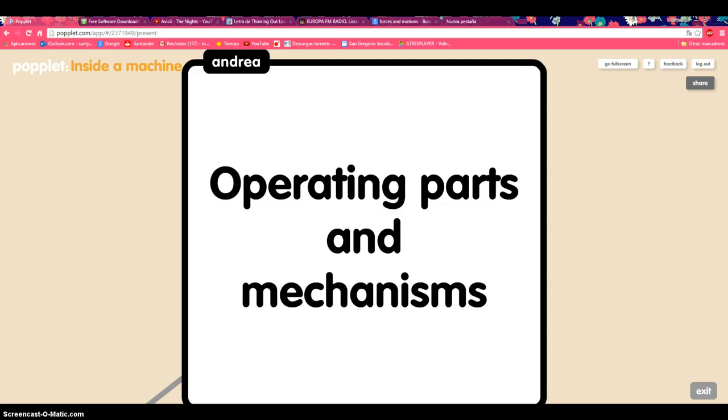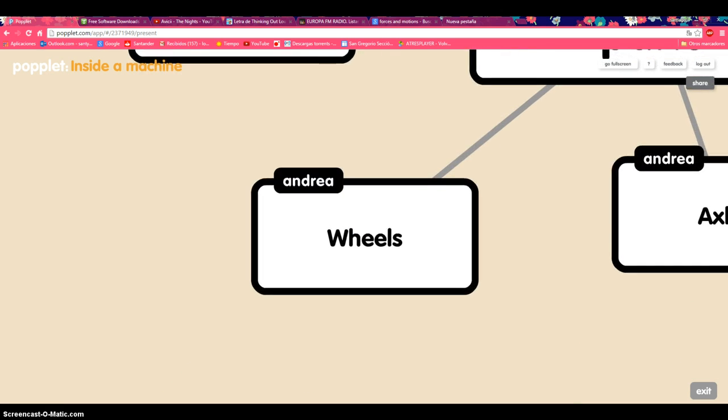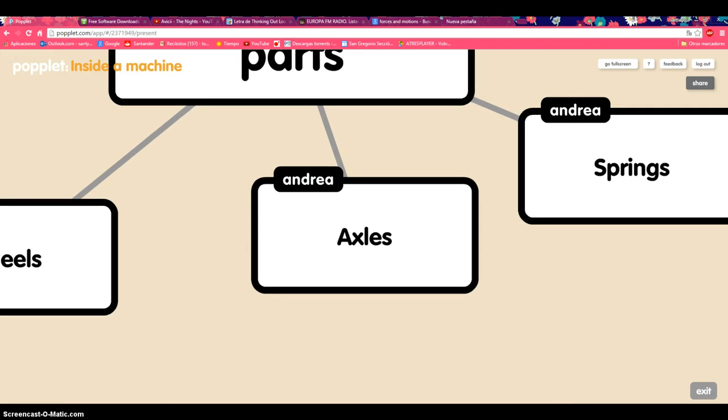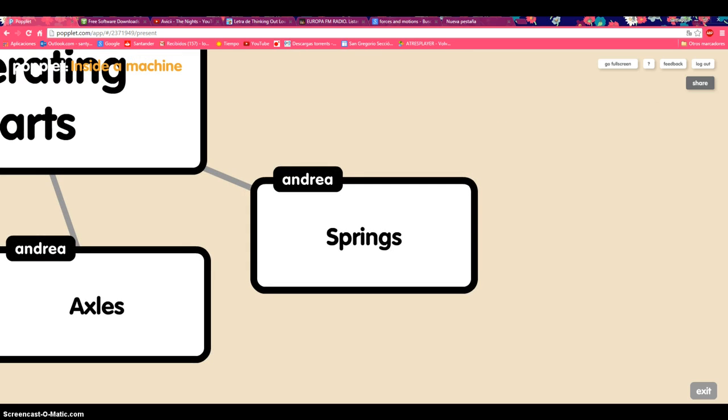Operating parts and mechanisms. The operating parts are the components of a machine, such as wheels, axles, springs, and chains. A mechanism is a group of operating parts which work together to perform a specific task. For example, on a bicycle, the gears and chains form a mechanism.